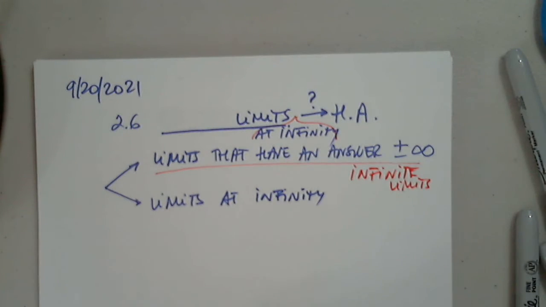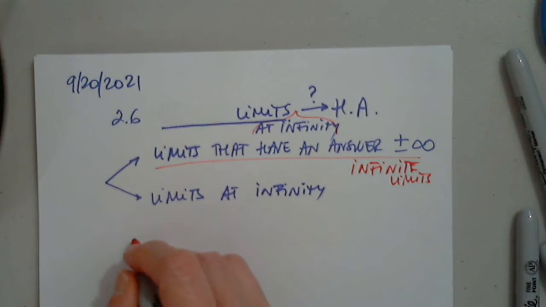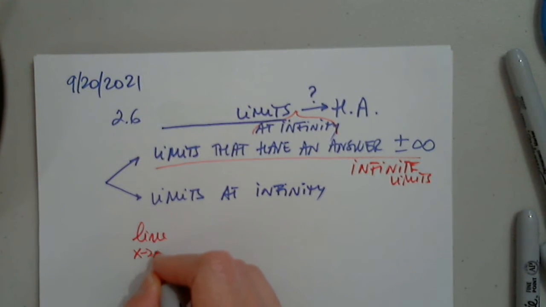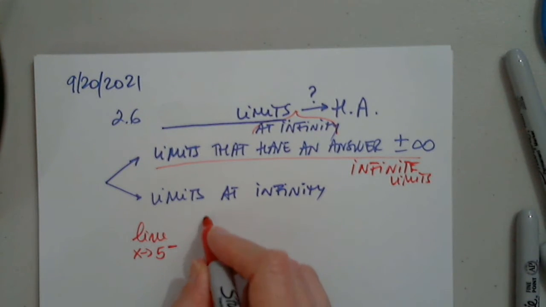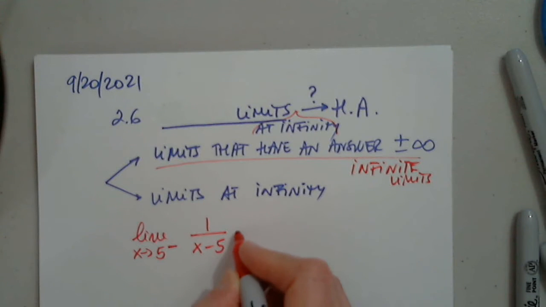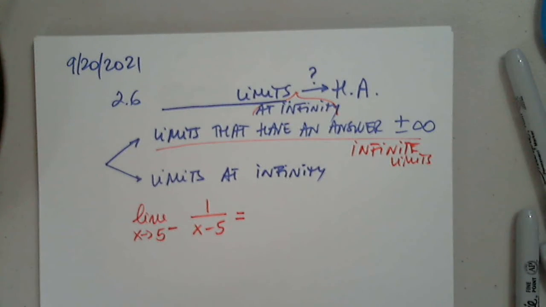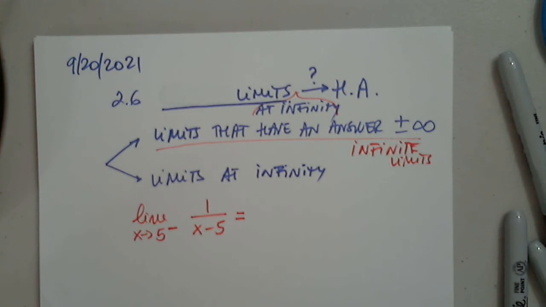And I want to give an example. And we had examples like limit as x approaches 5 from the left from 1 over x minus 5. Can anyone tell us what this equals to? It'll be undefined, or does not exist. Sorry.